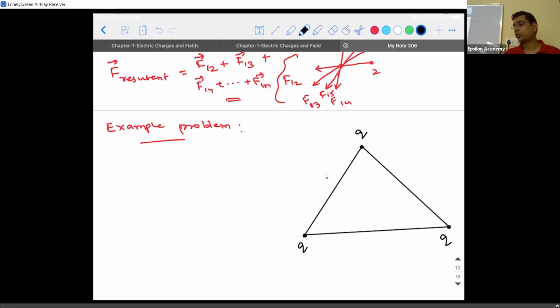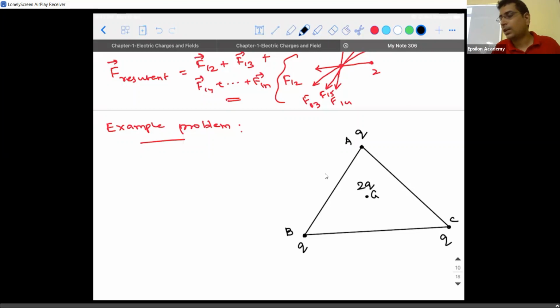Means all the 3 are positive. Now, there is a 4th charge of magnitude 2q placed at the centroid of this triangle, and our work is to find the resultant force experienced by the charge at the centroid due to the remaining part of the system.